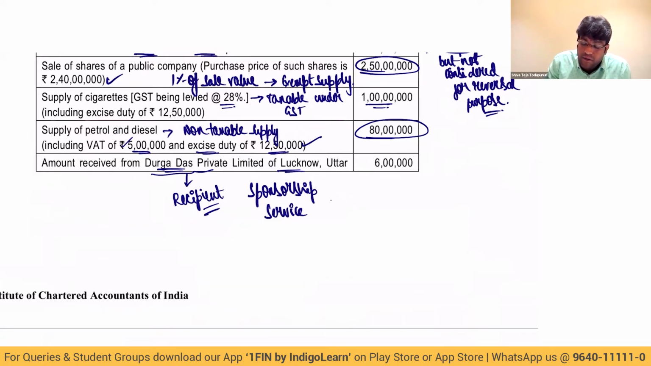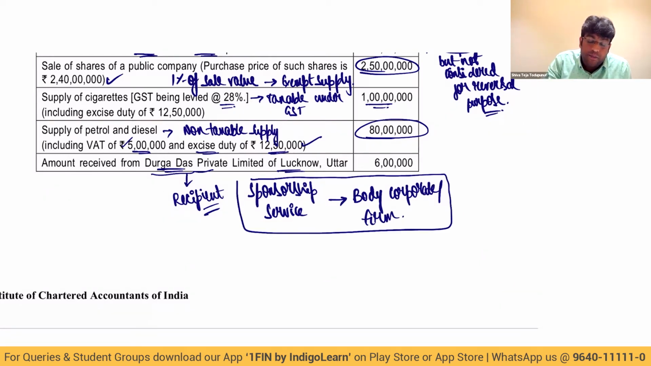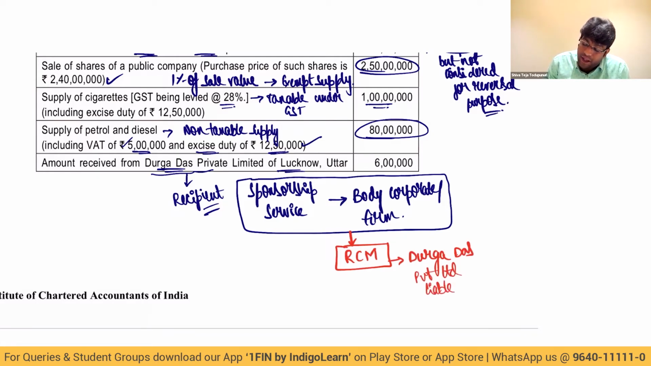When my supplier is Adityanath Private Limited, my dear friends, the sponsorship service, when it is provided to a body corporate or firm. Sponsorship service provided to what, sir? Body corporate or firm. This is covered under RCM, reverse charge mechanism. So what will happen is Durga Das Private Limited is liable to pay GST. And for Adityanath, my dear friends, it is considered in exempt supply for the purpose of calculating reversal. That's an important point to be kept in mind. Next.